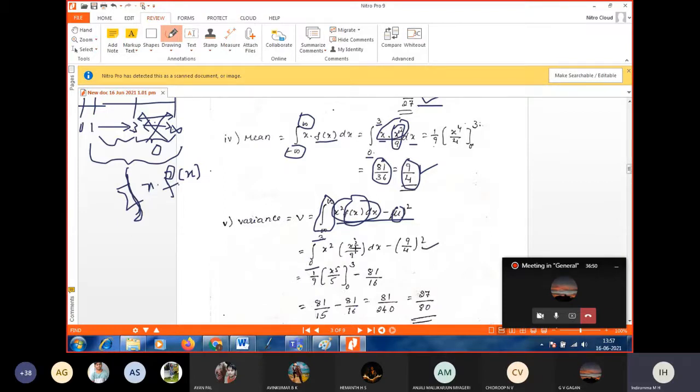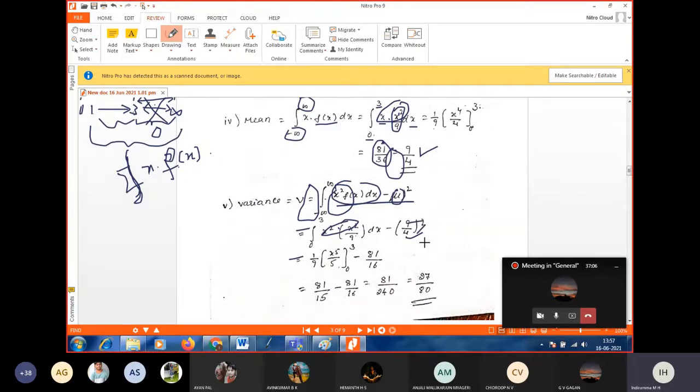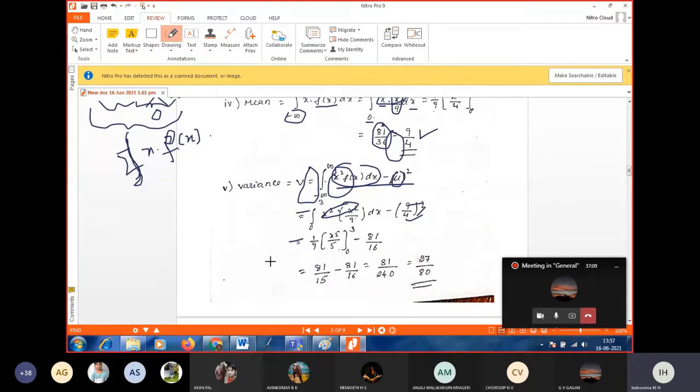So next, 1 by 9 you keep it out. x square into x square is x power 4. Integrate x power 4, you will get x power 5 by 5. Then apply the limit 0 to 3, minus 9 square is 81 by 4 fours are 16. Now apply the limit, you will get 81 by 15 as answer. Then minus 81 by 16 we got. Take LCM and simplify, we will get 81 by 240 or 27 by 80. This is the variance.